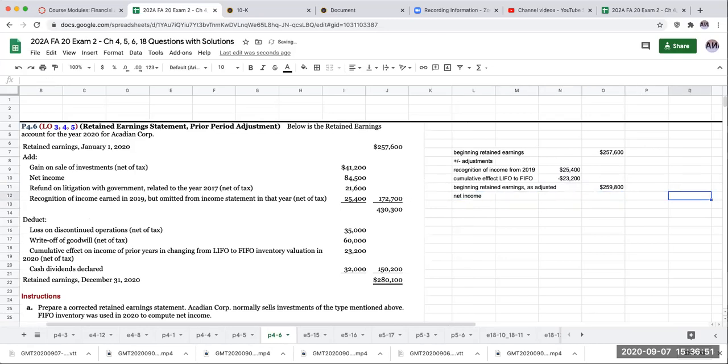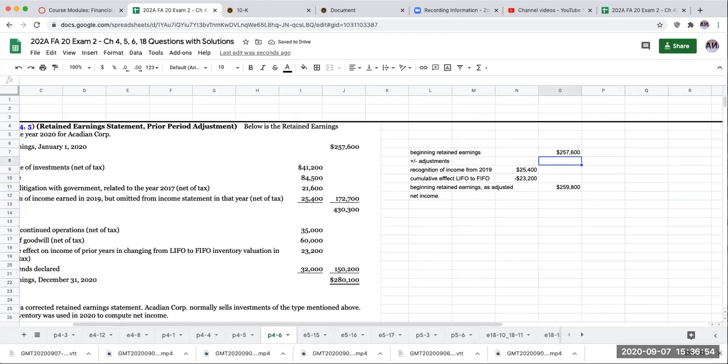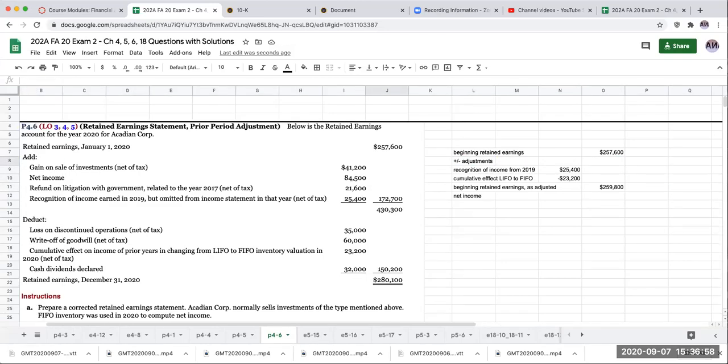So the issue here with the net income, though, is that my net income was 84,500. But this gain on sale of investments should be included in net income and not listed out separately. So this is a gain on sale of investments. Then over here, I have refund on litigation, 21,600.